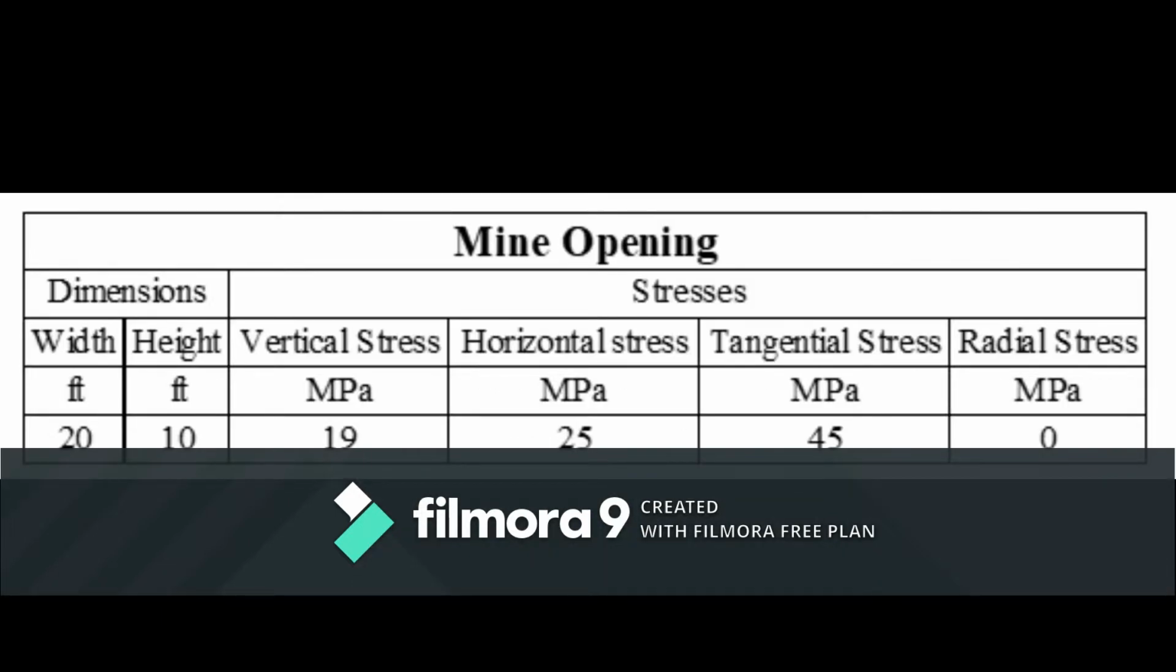The next task we performed according to the guideline is mine design. We selected mine opening dimensions of width 20 feet and height 10 feet, and computed a vertical stress of 19 megapascal, horizontal stress of 25 megapascal, tangential stress of 45 megapascal, and radial stress of 0 there. On the basis of these opening dimensions and stresses, we designed it in Phase2 to determine the factor of safety and find out whether the mine opening is stable or not.